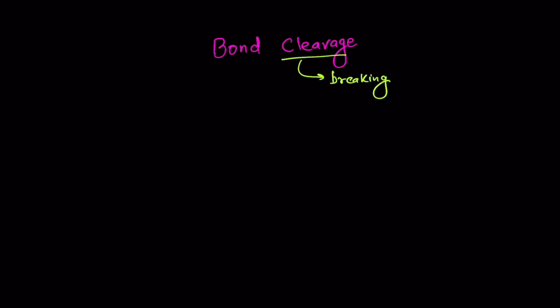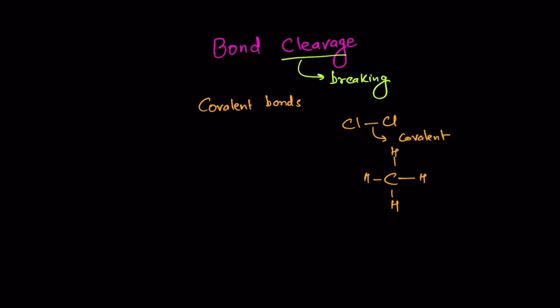When we talk about bond cleavage in organic chemistry, we are referring to the covalent bonds. For example, the bond between chlorine and chlorine atoms, this is a covalent bond. Or the bond between the carbon atom and the hydrogen atom is also a covalent bond.